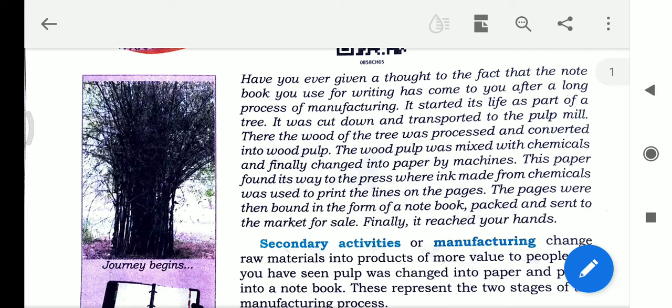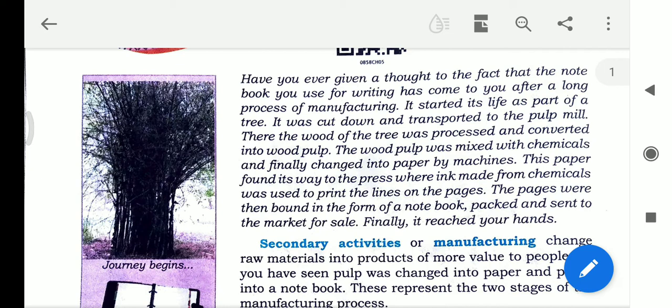After that, these pages have to be bound to convert into the book or the copy. To convert into the book or copy, these need the bindings. After that, it is packed and sent to the market for sale. To be a book or notebook, the last finishing also is based on the process.